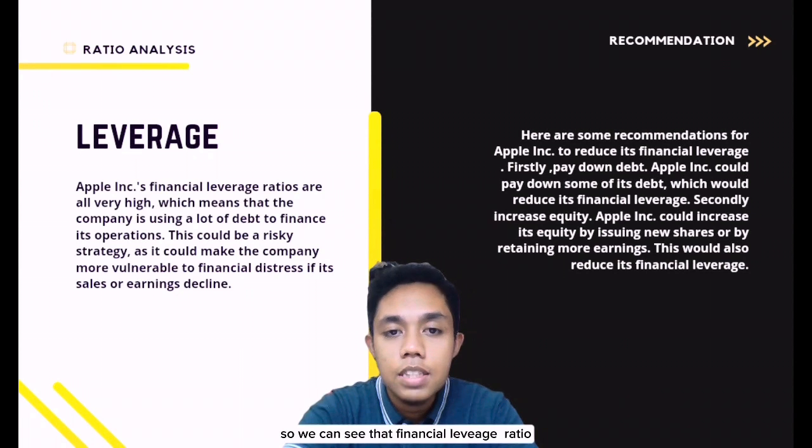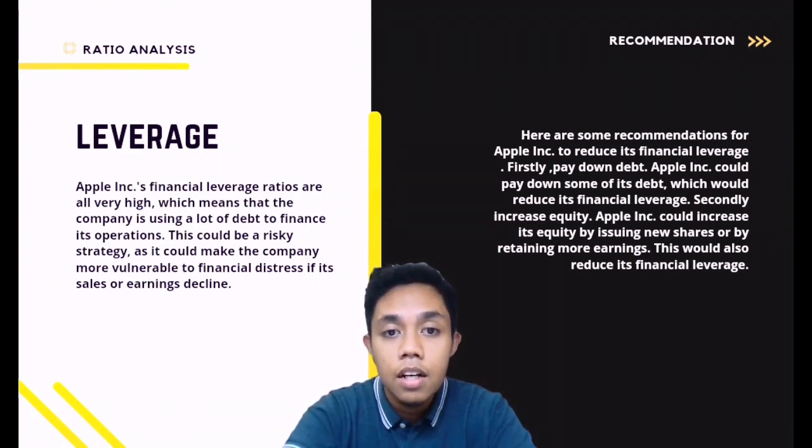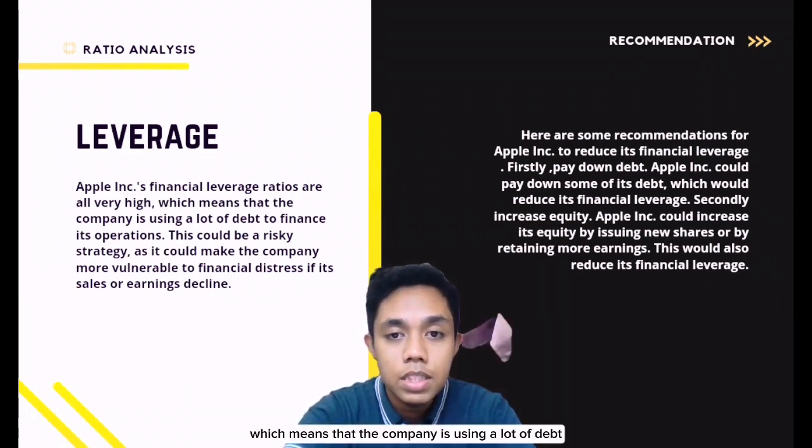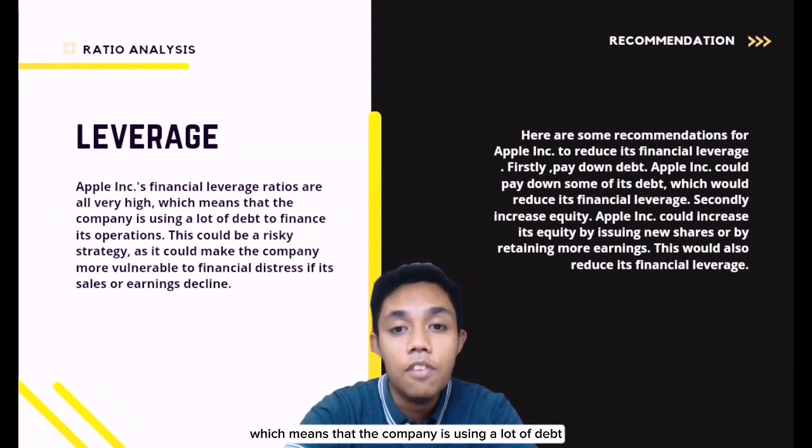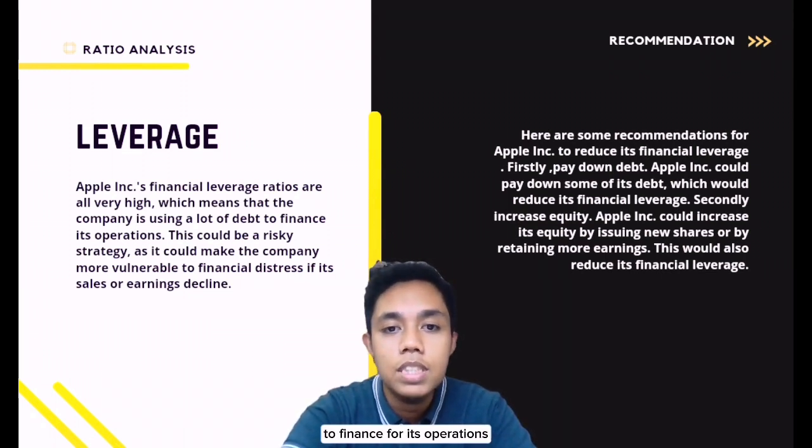So we can see that Apple's financial leverage ratios are high compared to Samsung, which means that the company is using a lot of debt to finance its operations.